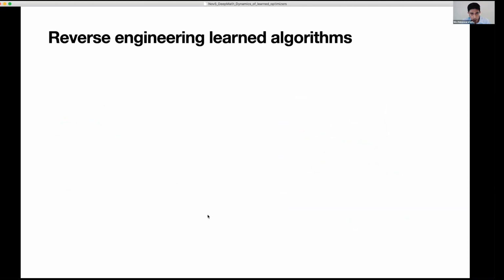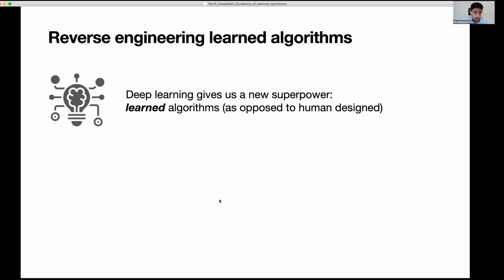So the general category under which this work falls is what I like to think of as reverse engineering learned algorithms. Let me explain what I mean by that. The way I like to think about it is deep learning really gives us a new kind of superpower, and that's the ability to learn algorithms as opposed to having to have humans design them. So for example, we can specify some objective that we'd like our algorithms to accomplish, and then use deep learning to discover or train algorithms for that purpose.